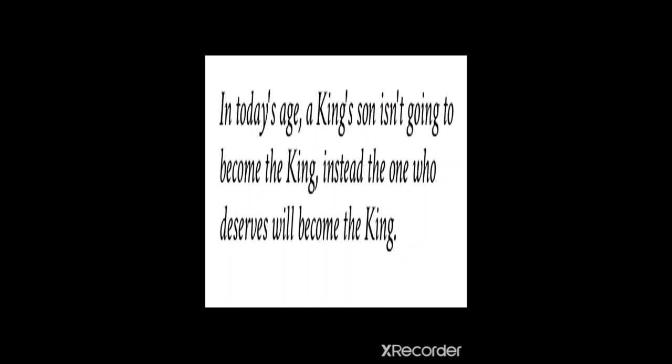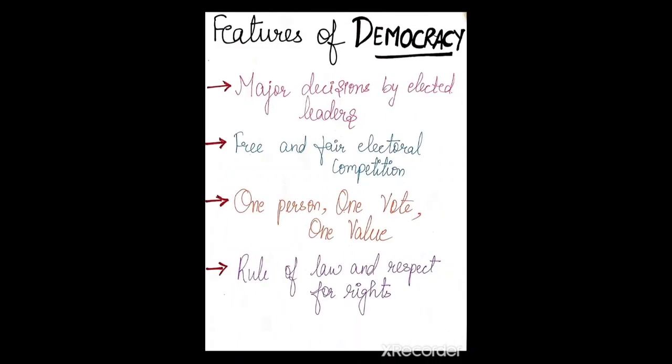There are many countries who claim to be democratic but are not actually democratic countries. So, we will start with the features of democracy. The 4 features of democracy are: major decisions are taken by the elected leaders, fair and free electoral competition, one person, one vote and one value, rule of law and respect for rights. So students, all these features we'll be studying in detail in the next video.